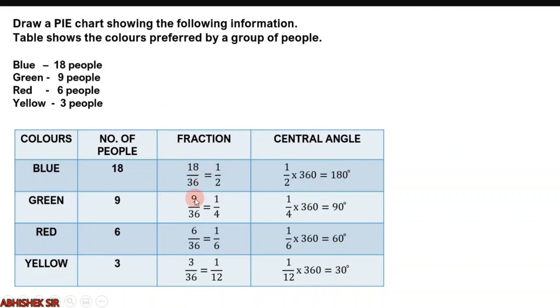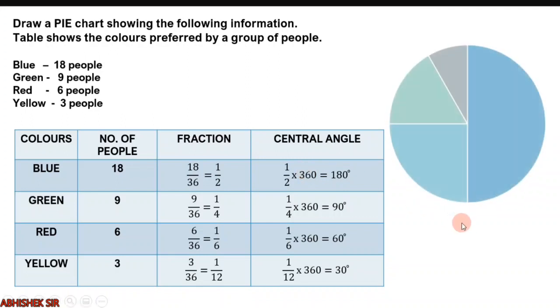So these two columns are very important, and you don't have to do anything else than division and multiplication. In fraction, you are dividing the number of people by the total, and then you are multiplying it with 360, right? So this step is very easy but very important.